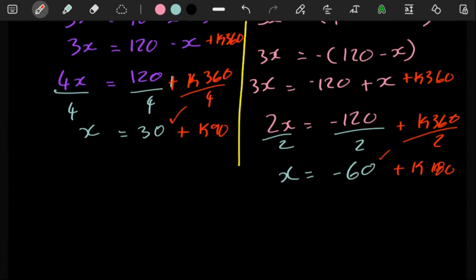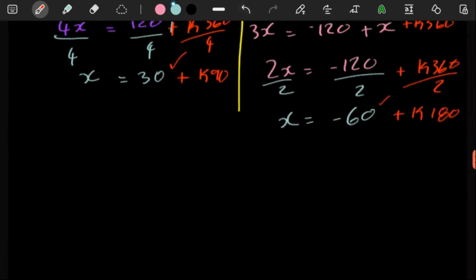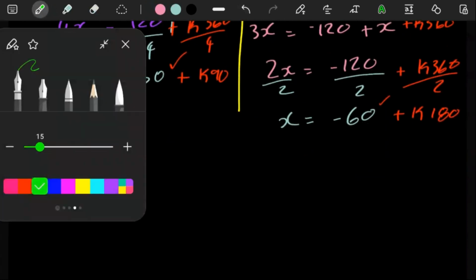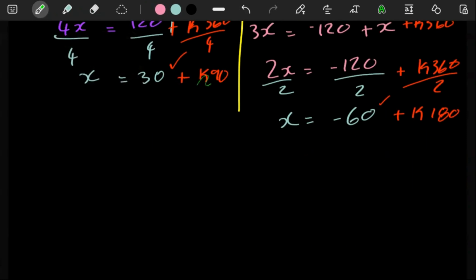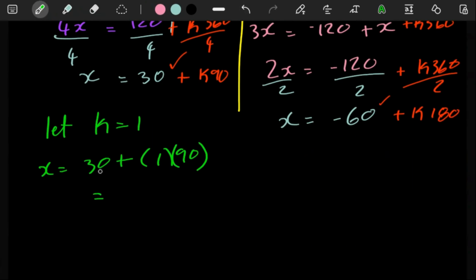So even though you're solving for x, you want to have that there. The reason is when you're done with your answers, for you to get other valid answers, wherever k is, you're going to just throw integers there. For example, this side here, let k equal 1. If k is 1, you're going to have 30 plus 1 times 90, which is going to give you 120.